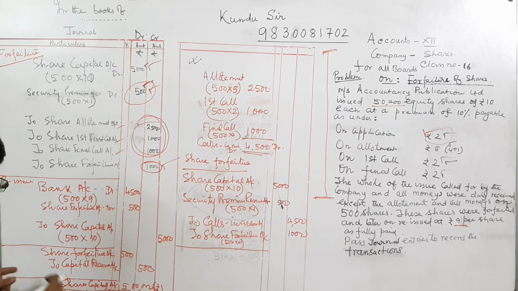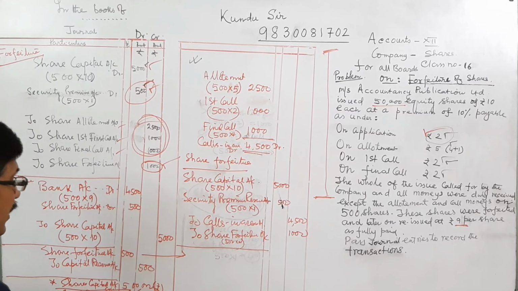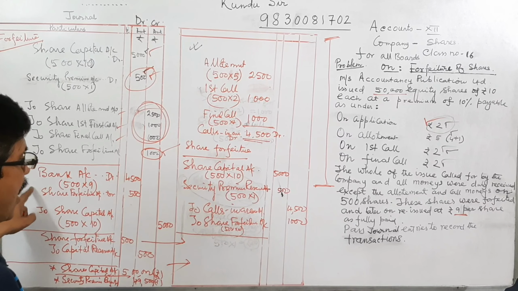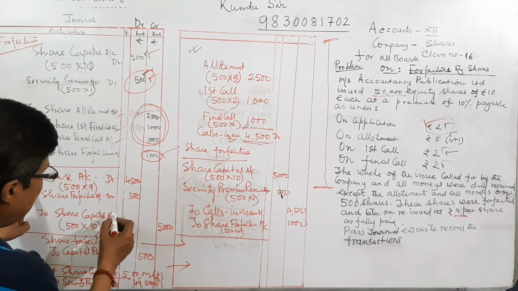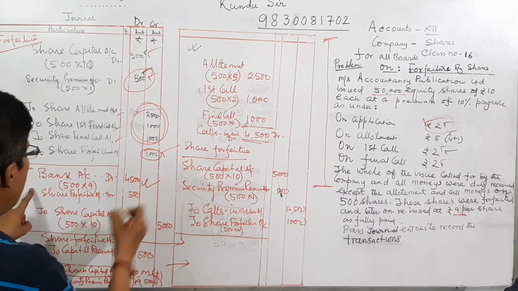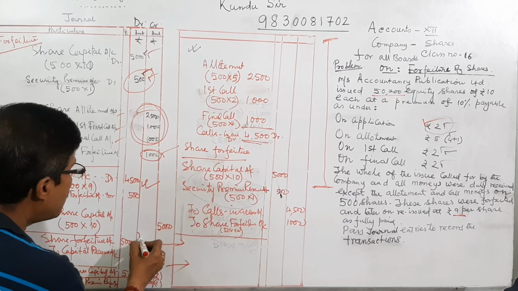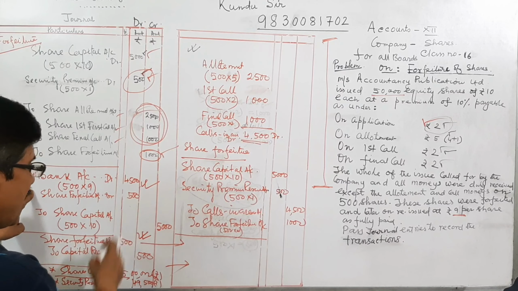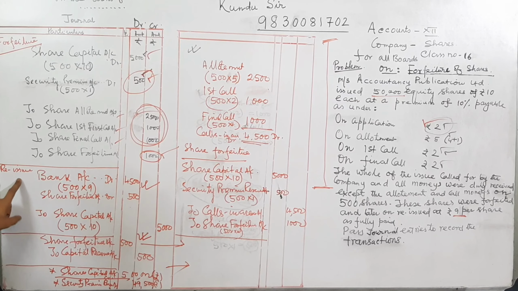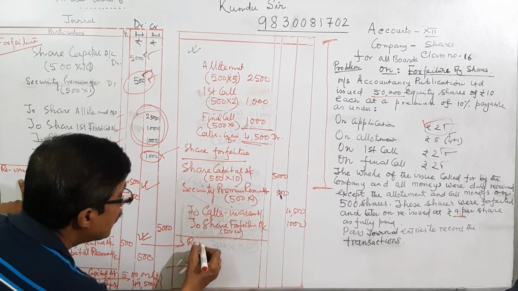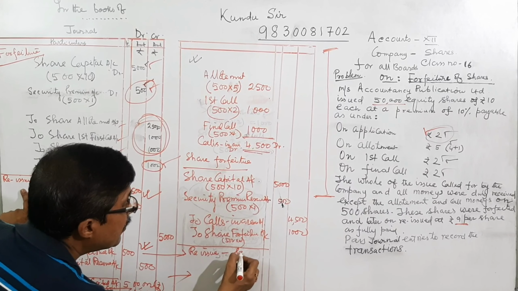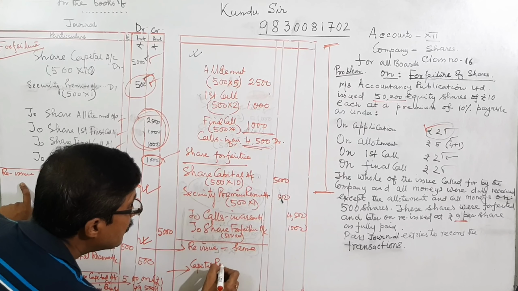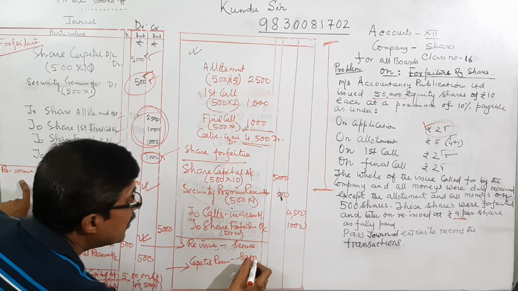Then share forfeiture for this entry is same, then this entry is same. That means share forfeiture account, that means bank account debit, this entry will be same for reissue, for share forfeiture to capital reserve. Both entries are the same: first this entry, share reissue, same entry, then capital reserve, same entry.